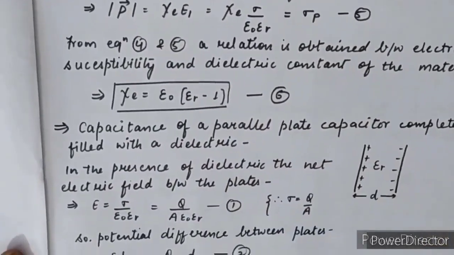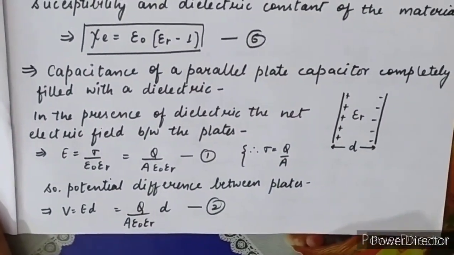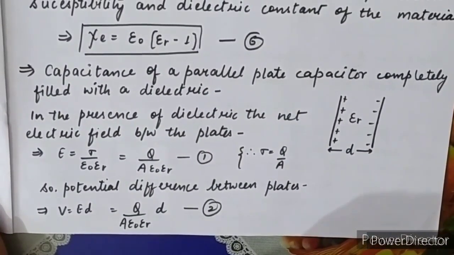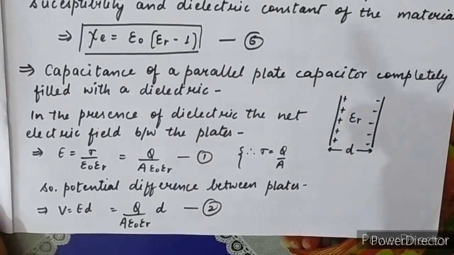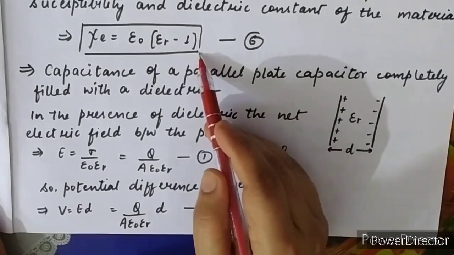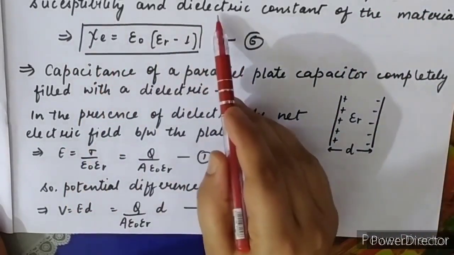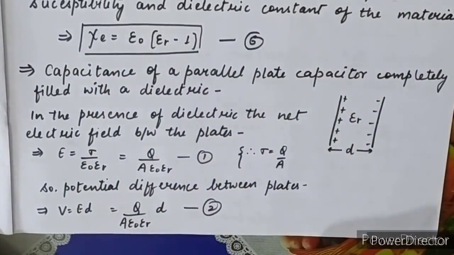Sometimes in the exam a question arises: derive a relation between electrical susceptibility and dielectric constant. It means you have to derive this derivation, that is, the effect of a dielectric medium filled between the plates of the capacitor. Both the derivations are for the same thing. Clear? So this is also the relation between the electrical susceptibility and dielectric constant of the material.